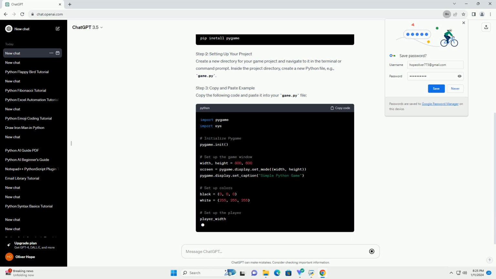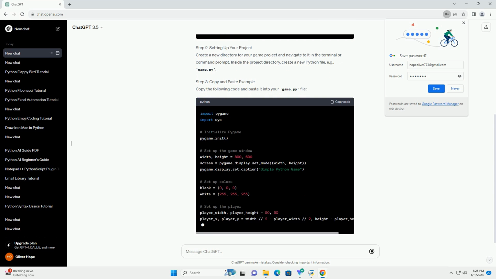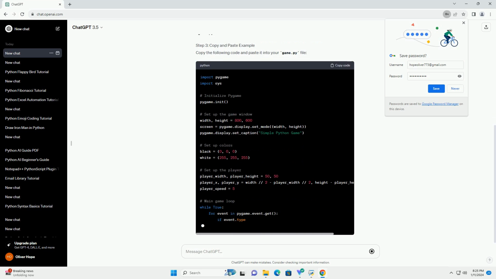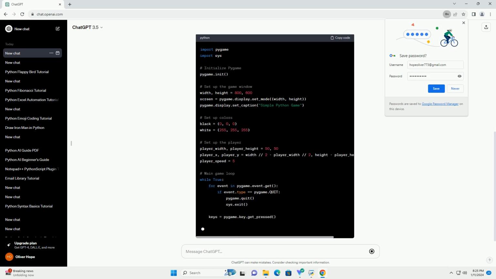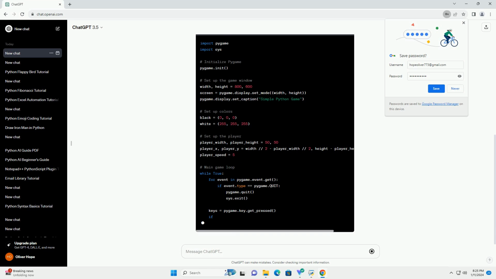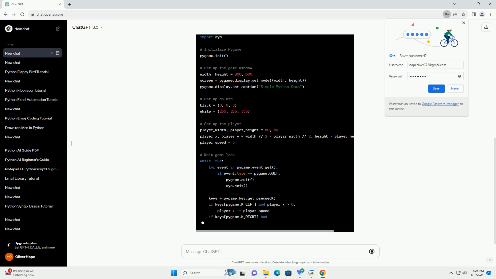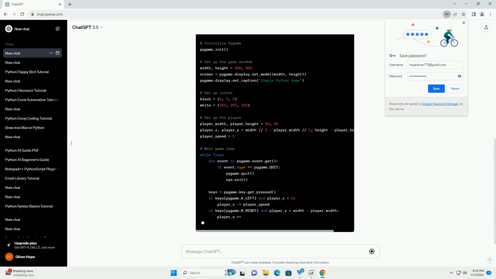Prerequisites. Step 1, Install Pygame. Open your terminal or command prompt and run the following command to install Pygame. Step 2, Setting up your project. Create a new directory for your game project and navigate to it in the terminal or command prompt. Inside the project directory, create a new Python file, example game.py.